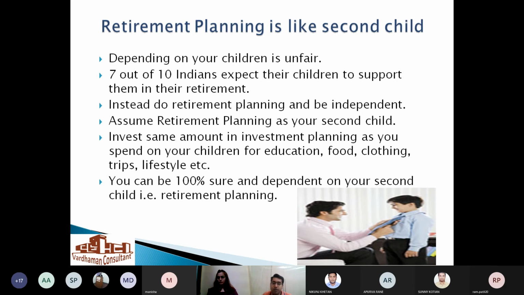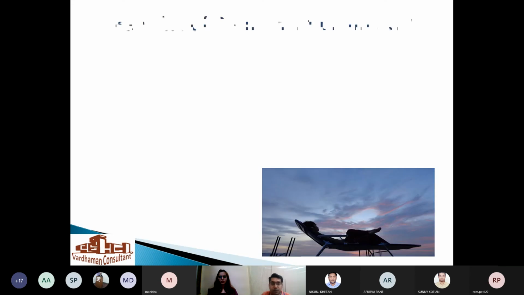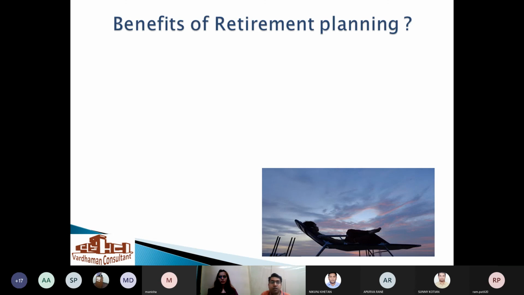So one can be sure that you can depend upon your second child, which is retirement planning for your retirement. So this is the concept. Your child you can enjoy, and put the second child as an imaginary child and invest that amount, so you get a better retirement for yourself. So these are the benefits of retirement planning.